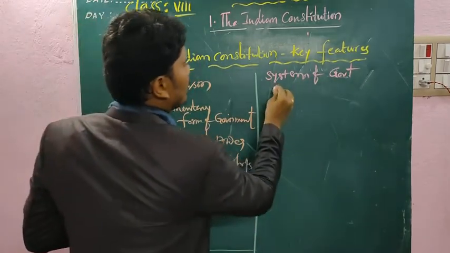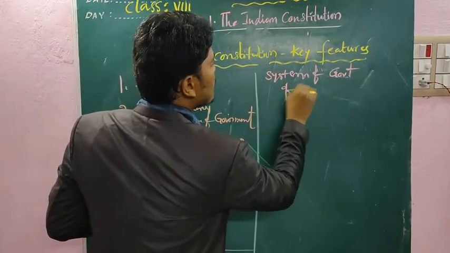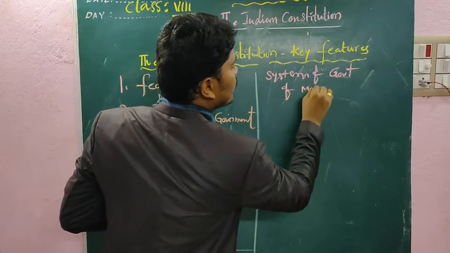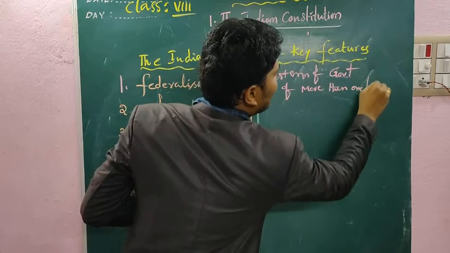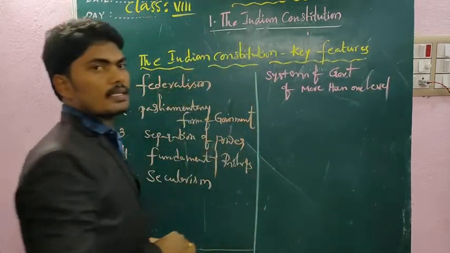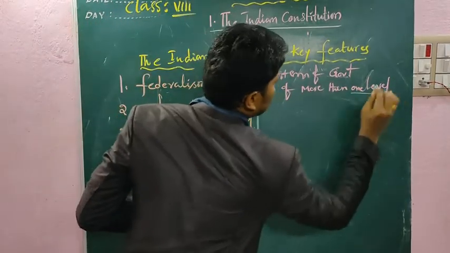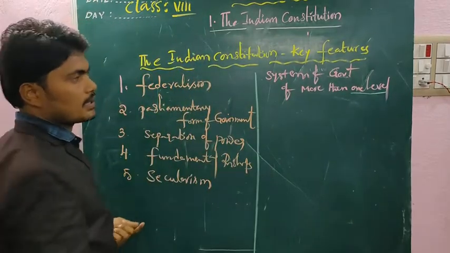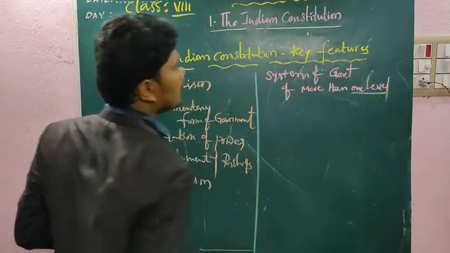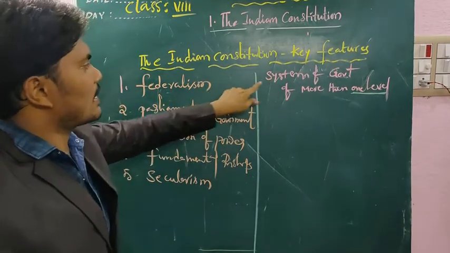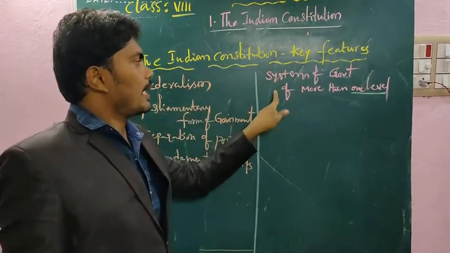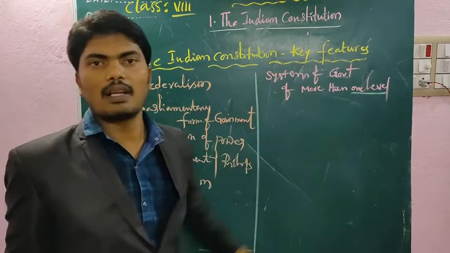It is a system of government with the existence of more than one level of government. In the recent TET exam and the 2020 general CSET exam, this question came.